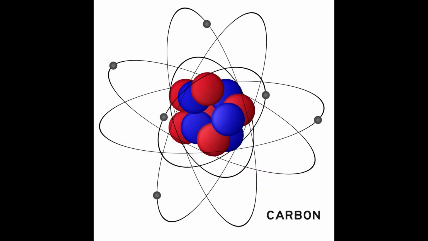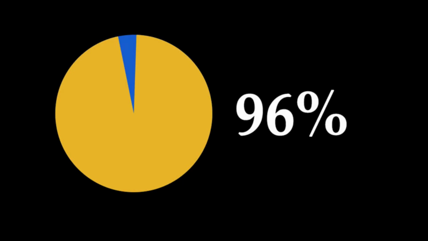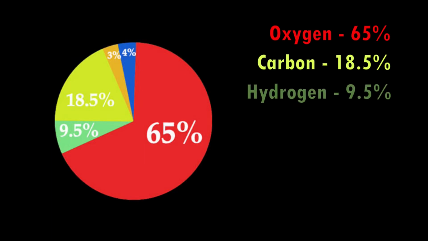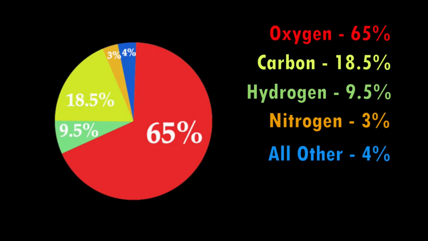This central carbon atom, along with 3 other atoms, actually make up 96% of the mass of all living things. These are called the major atoms of life and include oxygen, which makes up about 65% of the mass of all living things, carbon, which accounts for 18.5%, hydrogen, 9.5%, and lastly, nitrogen, accounting for about 3% of the mass of all living things. All other atoms in living things account for less than 4% of their total mass.